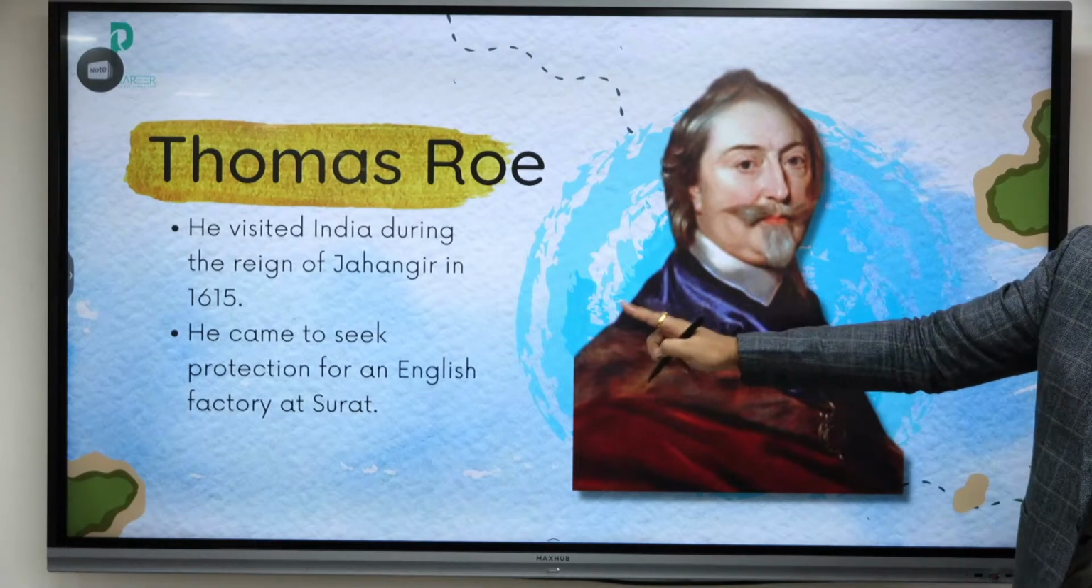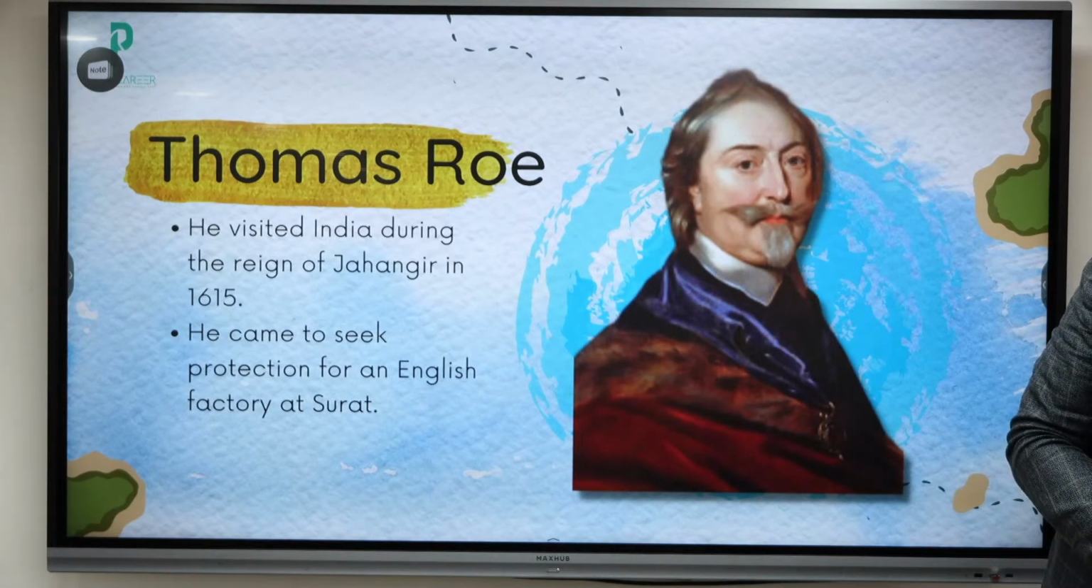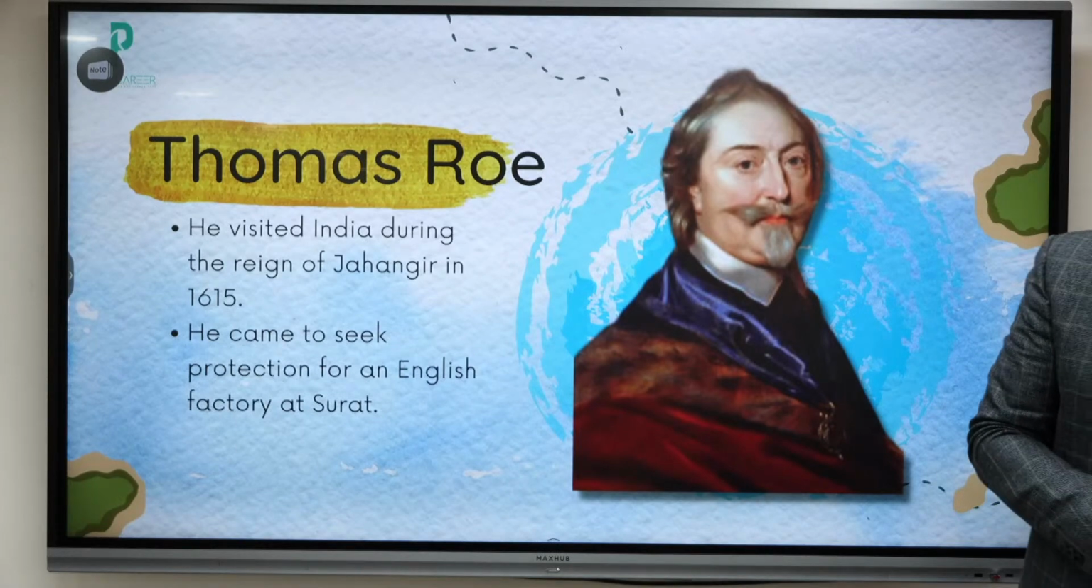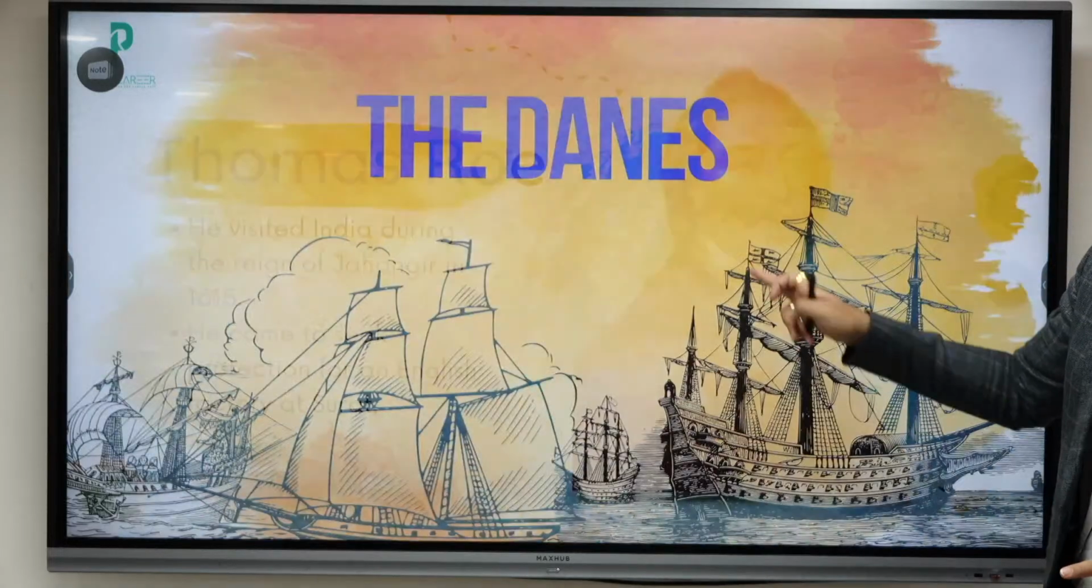And for that they came seeking security, saying that wherever we go we are not able to sustain, because of the rivalry and because of the concessions that you have given to the other European companies. So this was the work of Thomas Roe.